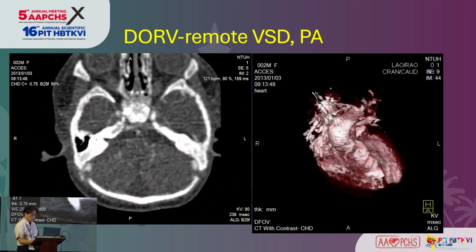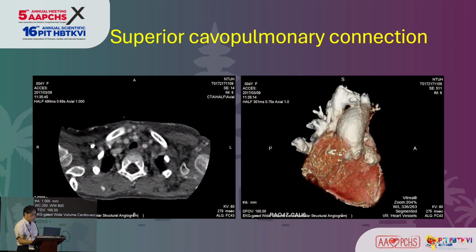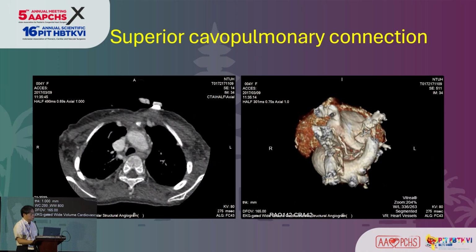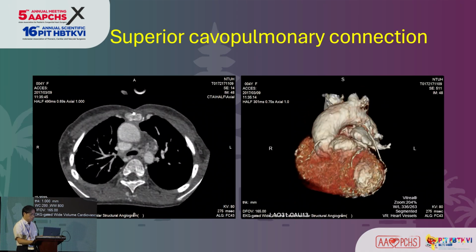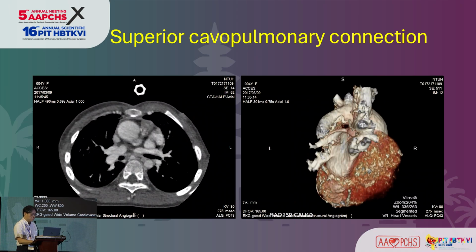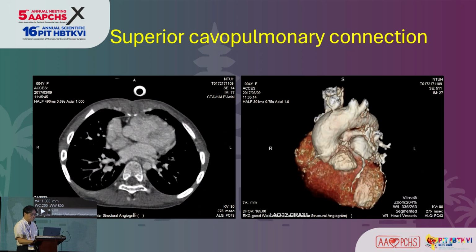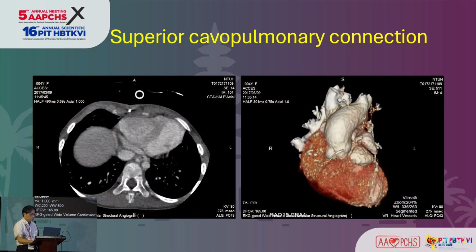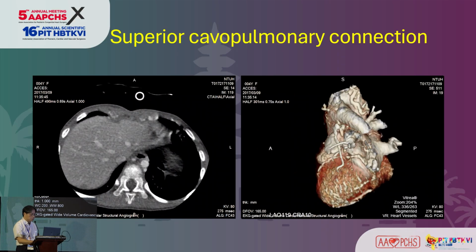So in this case we can still do a biventricular repair, but in early years, more than 10 years ago in our hospital, another surgeon wanted to do a biventricular repair, but upon opening the right ventricle outflow, he found it was a remote VSD.